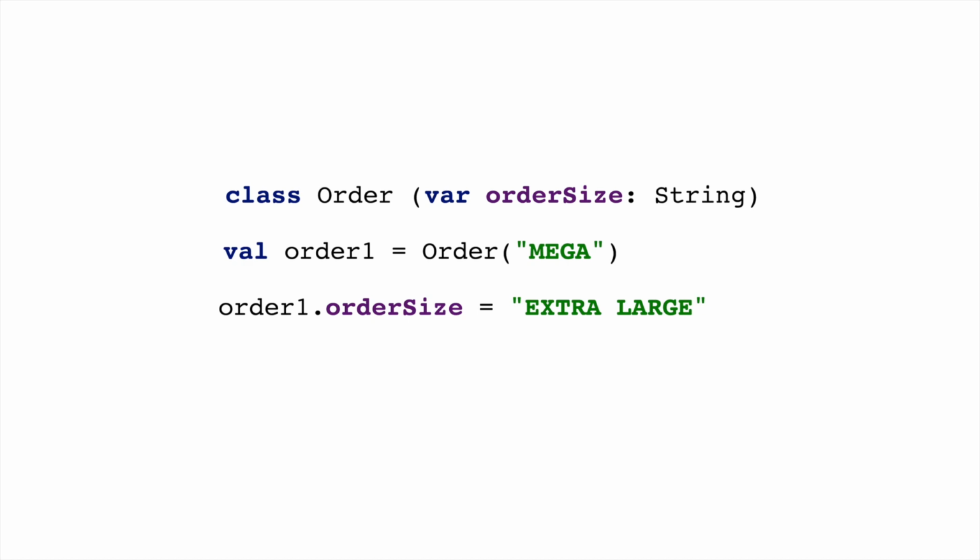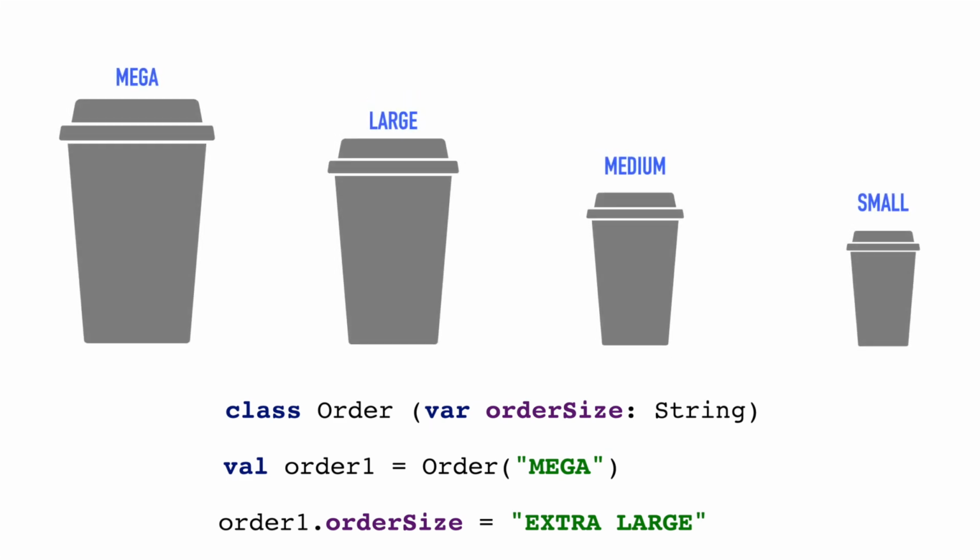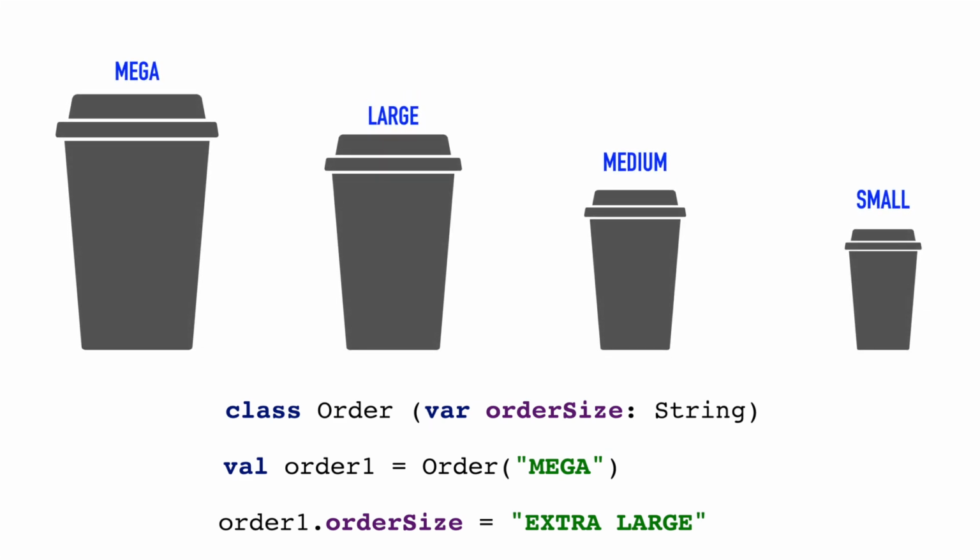is it a valid size that you serve in your restaurant? So what I am trying to say is, if somebody tries to do this, that should be prevented, because these are the only valid sizes: mega, large, medium and small. The current mechanism doesn't really help us because anybody can introduce any new size, and there is no type safety built into this.